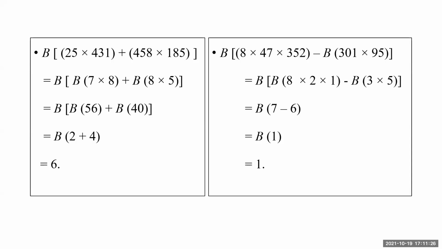Bijanka of that 16 is 7. 3 into 5 is 15. Bijanka is 6. So I get B of 7 minus 6. You can add one more step if necessary, but by observation, many times we can do it a little fast. If necessary, you can write all the steps of the calculations. Final answer is 1. So the same Bijanka can be calculated for sums or differences of the products. The left-hand problem is a sum, the right-hand problem is a difference. And of course, the procedure remains the same.